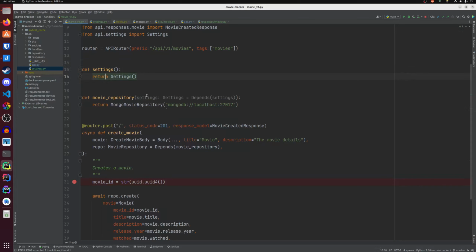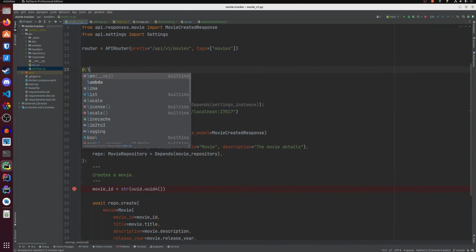So the movie repository depends on settings. Let's just use the settings dependency or settings instance. It gets confusing real quick.